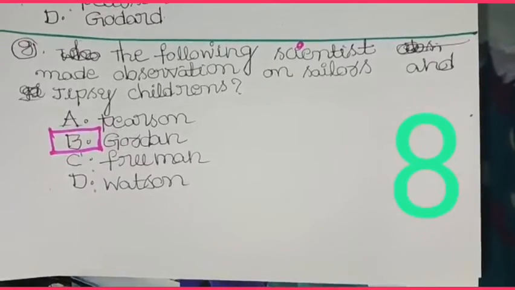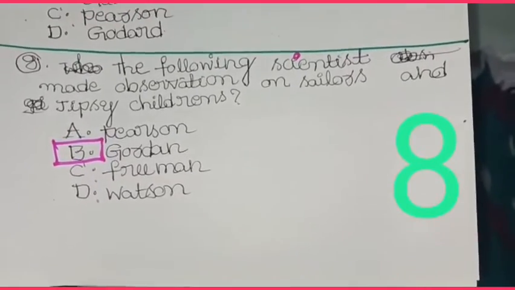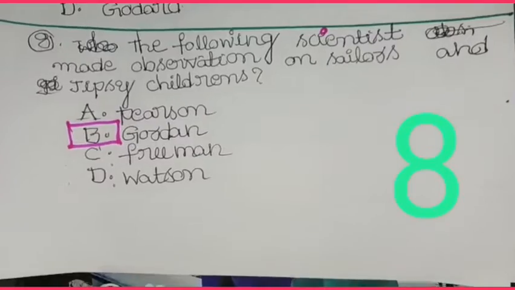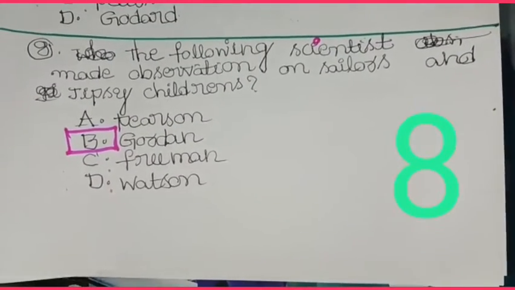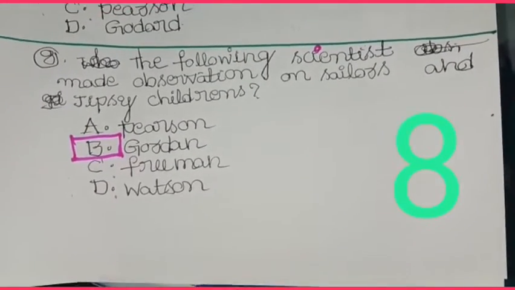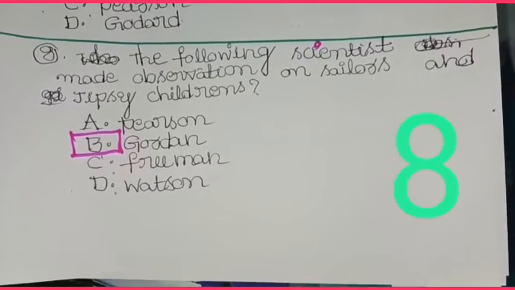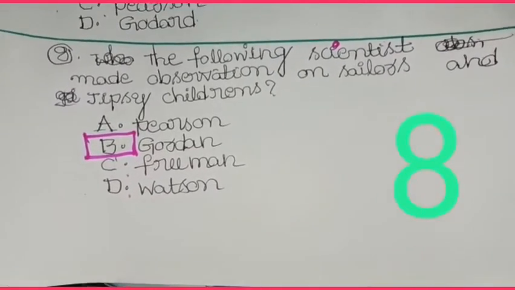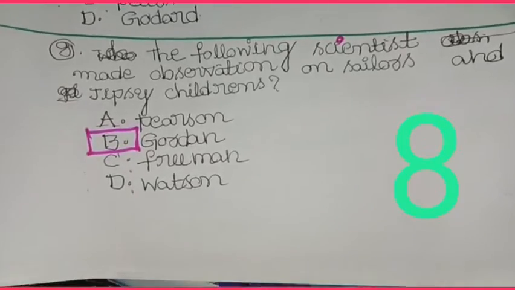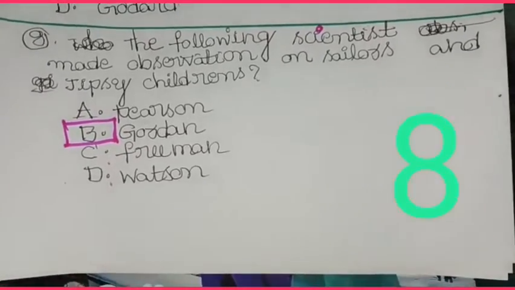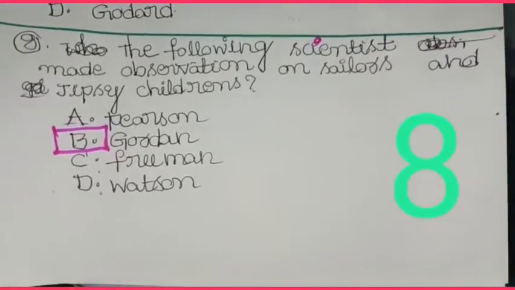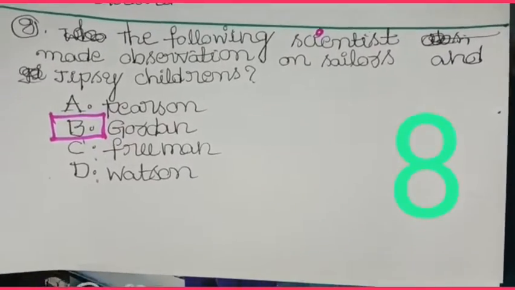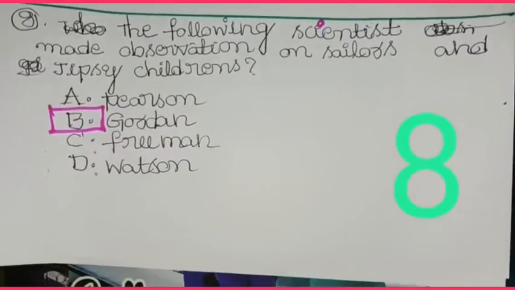Gordon made an experiment on gypsy children and sailors. When the IQ of adults was compared with that of gypsy children and sailors, adults had more IQ. By his research, he found that. So the answer is Gordon.